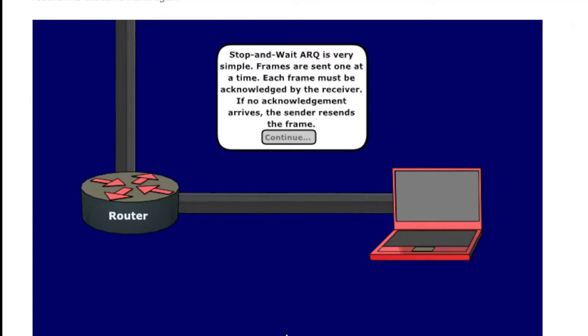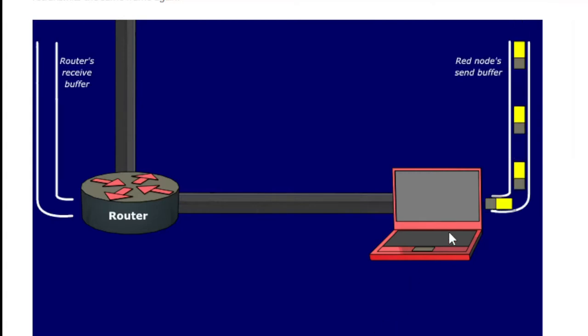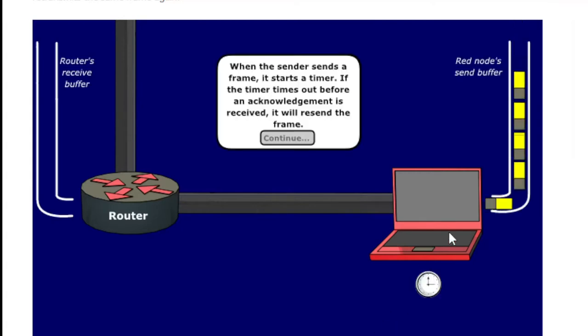So let's find out the process. Right now, the sender is ready with the frames for transmission. And there is one timer. So what is the utility of the timer? Actually, if within the time frame there is no acknowledgement from the receiver, the sender will send the frame again. So that's the purpose of timer.